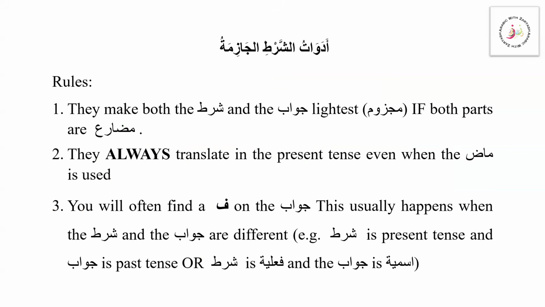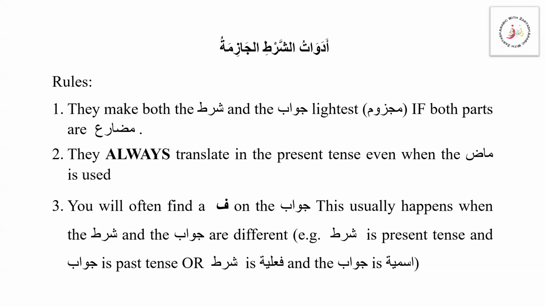Also, there are a few rules that we are going to see for the shart jazima: they make both the shart and the jawab shart, the condition and its result, majzoom. Both parts should be fi'l mudari. They always translate in the present tense even when the madi is used. These are the rules that we are going to keep in mind.